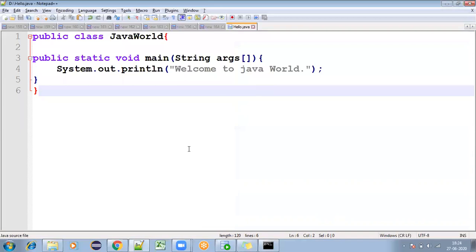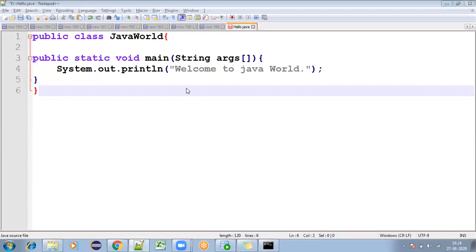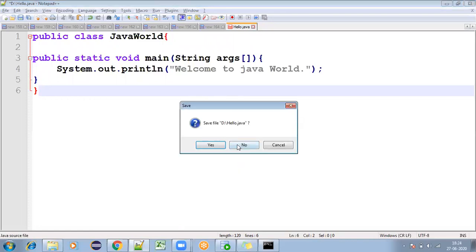So now what do you need to change? You go into the D drive and you need to change your hello name to JavaWorld. Am I correct? So JavaWorld like this. Now we changed our Java file to JavaWorld. Now, yes, I'm just closing this.